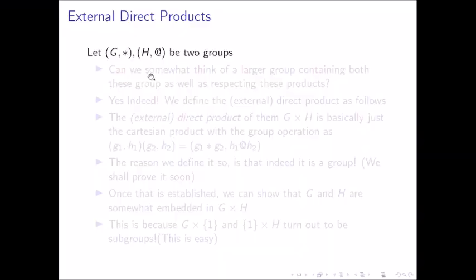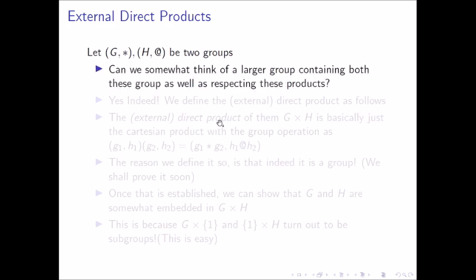So now we discuss something about packing, which we stated earlier. We want to pack two groups G and H together. So can we think of a larger group containing both these groups as well as respecting these products, that is star and add, or whatever you call this? Yes, indeed. We define the external direct product, or the direct product, as follows.